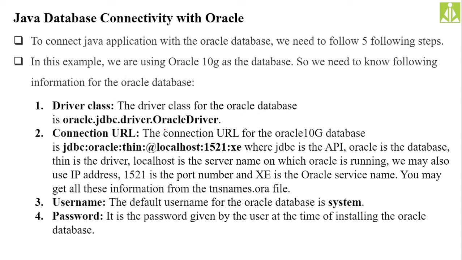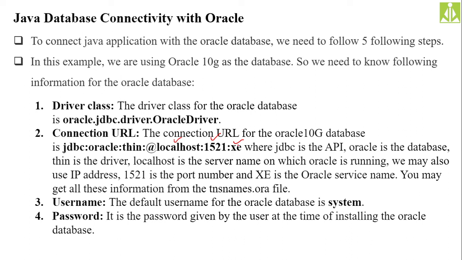So here when we wrote that JDBC ODBC bridge driver or oracle.jdbc.driver.OracleDriver, and we are passing the connection URL and username password, what are all those things? Here I have explained in detail. What is port number? I have already told you now. This localhost is nothing but the IP address of the machine where the database software is installed. This 1521 is the port number, and this XE is the service name.